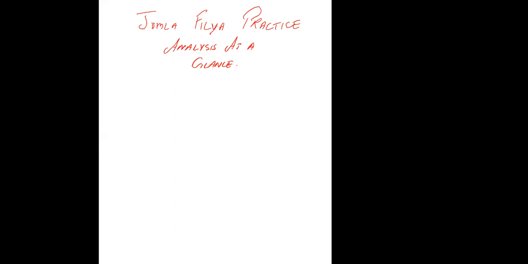So in the last session we went through the theory of Jumla Fi'liyya. We saw that when a sentence is focused on a fi'l, or it usually starts with a fi'l, then we say that sentence is Jumla Fi'liyya. Then we said that there are four components of Jumla Fi'liyya. What were those four components? Fi'l, fa'il, maf'ul, and muta'alliq bil-fi'l.